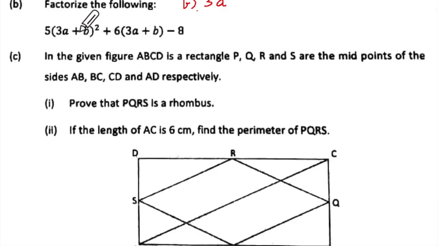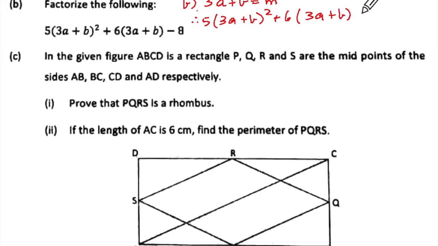3a plus b, this bracket is repeated over here. So we will take this as m and we will say let. Therefore, we have 5 into bracket 3a plus b whole square plus 6 into bracket 3a plus b minus 8. So therefore, it will become 5m square plus 6m minus 8.